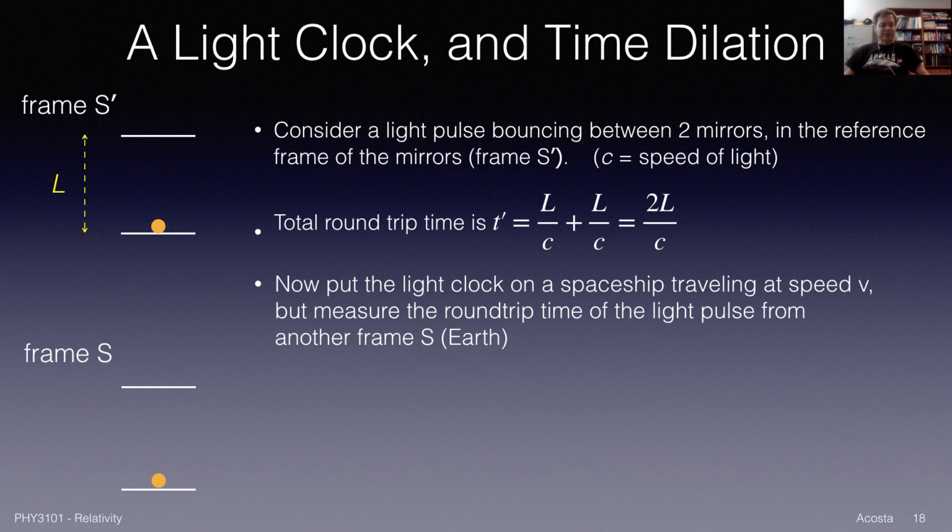So we're going to put our light clock on that rocket so we can see it move along a kind of triangular trajectory, which if I illustrate that, here was the starting point for the mirrors when the light pulse left. Here's the ending point, and the light pulse actually traced out these two legs of a triangle. Now the transverse direction, that length will still be L. And now we can work out in the reference frame of the Earth how long it took light to bounce up and down as viewed by the Earth, okay?